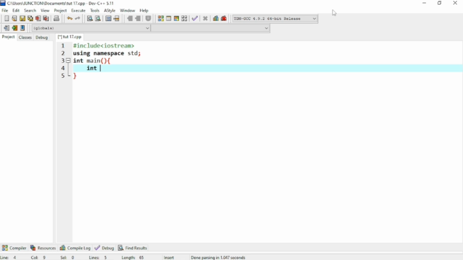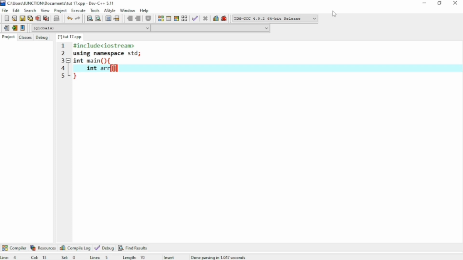First of all, we have to define the type of array, which type of array we are going to create. I am going to create an integer type of array. Then we have to name the array. You can name it any name. I am going to name it arr, and then after this we have to use this type of bracket.